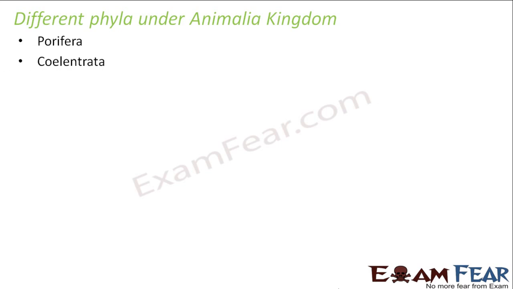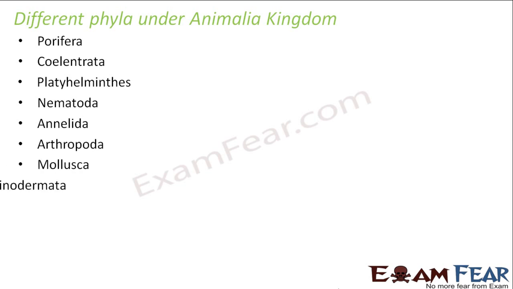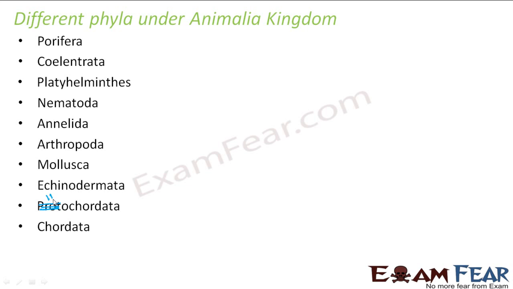Now you understood why we needed so many factors to classify it, because there are so many organisms. If you just consider one factor, only a bunch of them will fall in one category and the rest will fall in the other. But when you have so many different parameters, you can classify them in a relatively better way. So in this lesson, we are going to talk about these different phyla under the Animalia kingdom: Porifera, Coelenterata, Platyhelminths, Nematoda, Annelida, Arthropoda, Mollusca, Echinodermata, Hemichordata, and Chordata. Here by mistake it says Protochordata; it should have been Hemichordata. These are the 10 phyla which we will discuss in detail. We will start with Porifera and go one by one, talking about all the characteristics, features, and examples of each phylum. That is the agenda of our lesson hereafter.